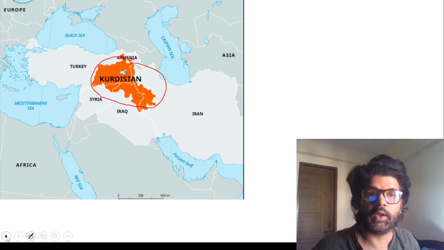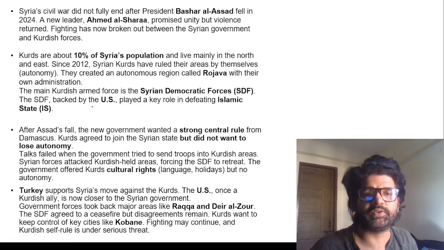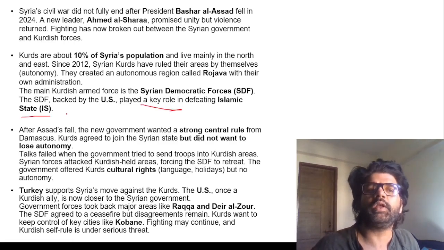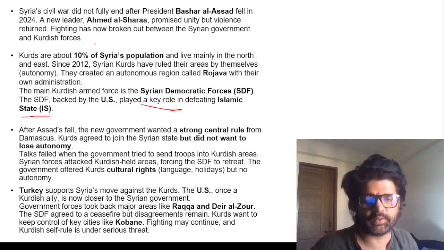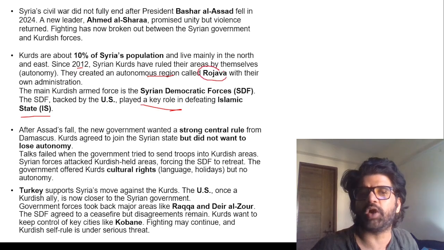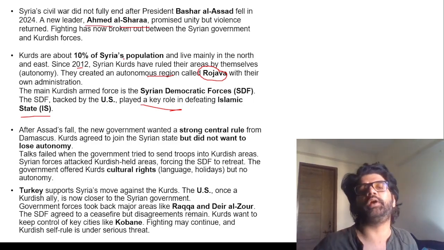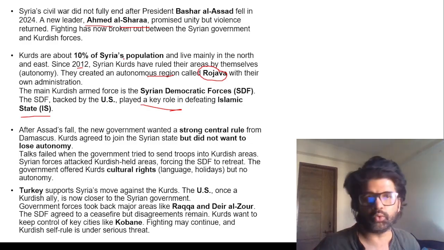They helped the US in eliminating IS, Islamic State, defeating IS. And while they were helping the US, around 2012 they also started ruling their areas. They started having their autonomy. When Bashar al-Assad was weak, they created an autonomous region called Rojava. Now what has happened? A new leader has come after Bashar al-Assad fell in 2024. He's known as Ahmad al-Shara. He wants to retain control.